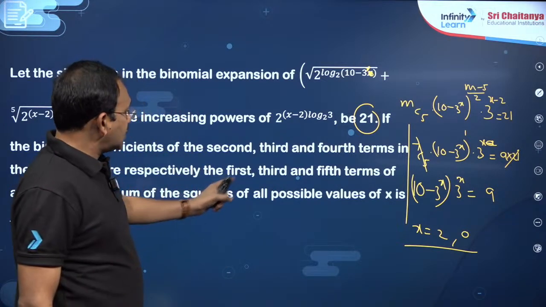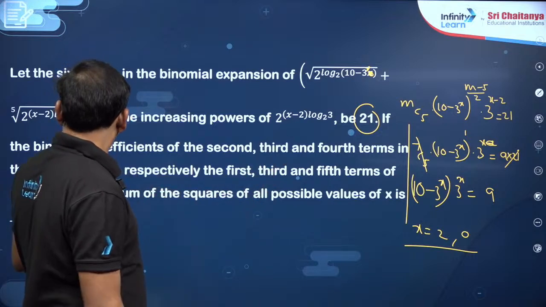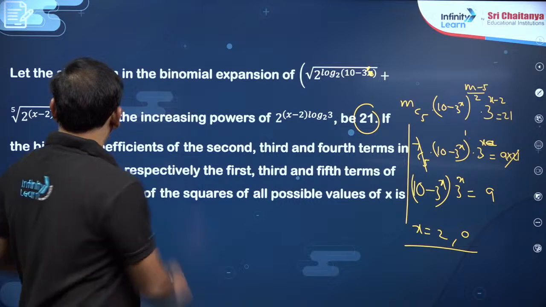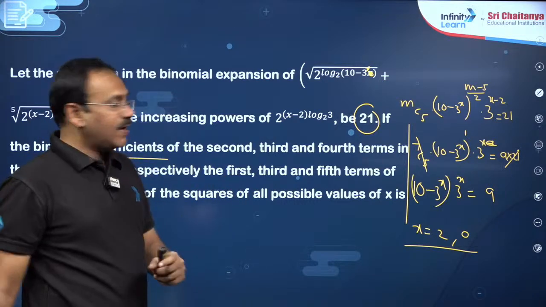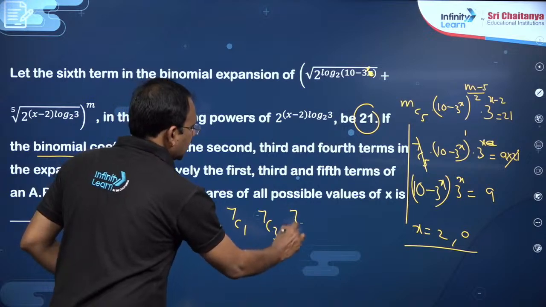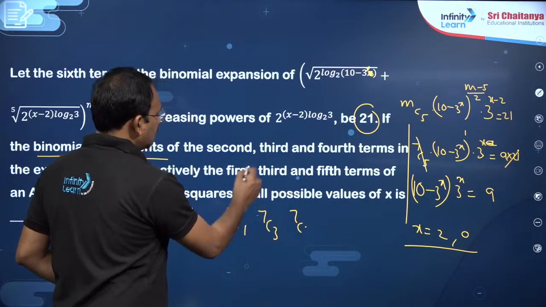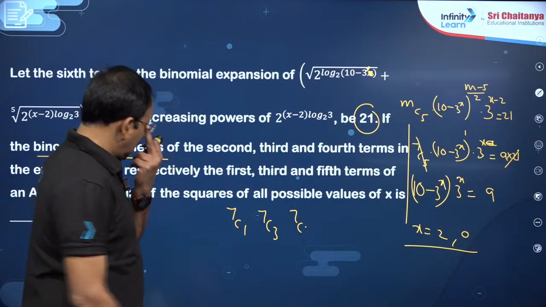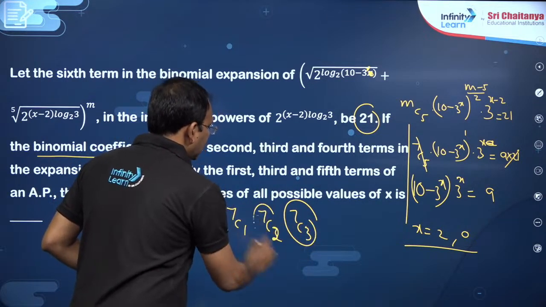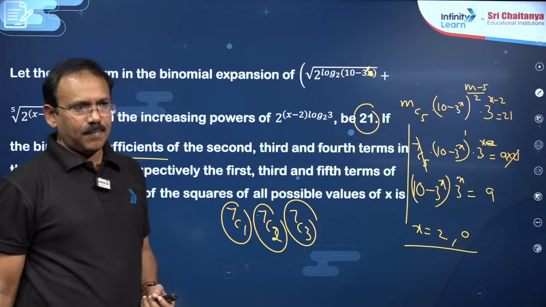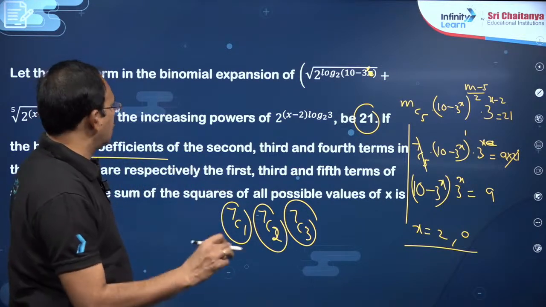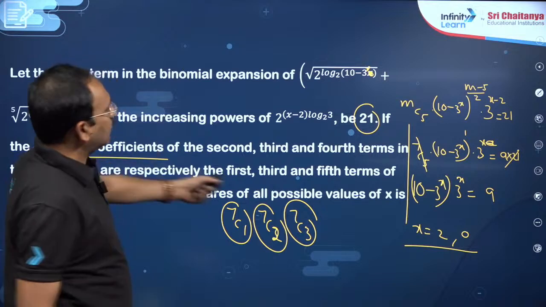Moreover, the second, third, fourth terms in the expansion, the binomial coefficients, are 7C1, 7C2, 7C3. You just find these three numbers will follow an AP. So the conditions are verified. There are two values for x, 2 and 0, and for these the logarithm is also defined.